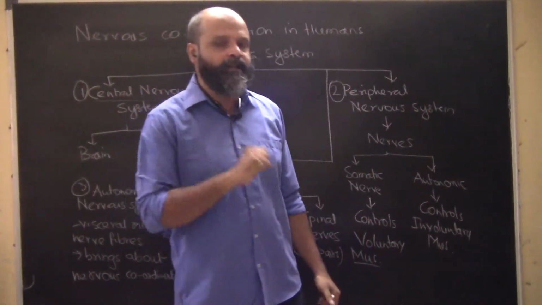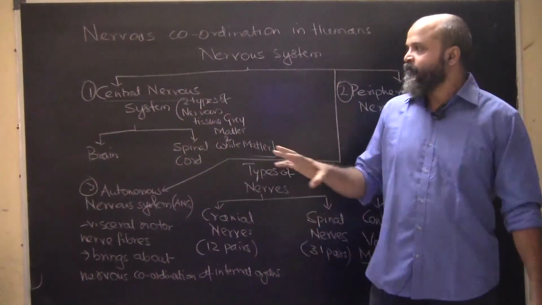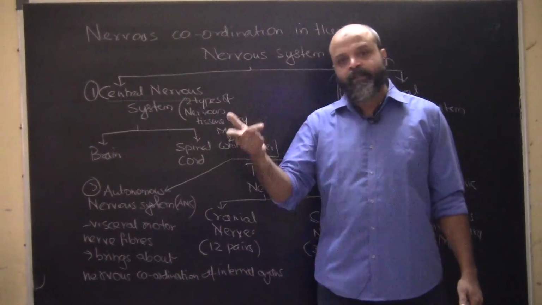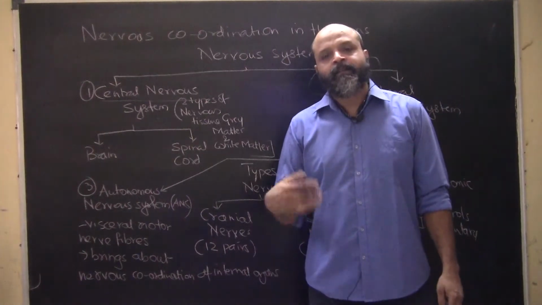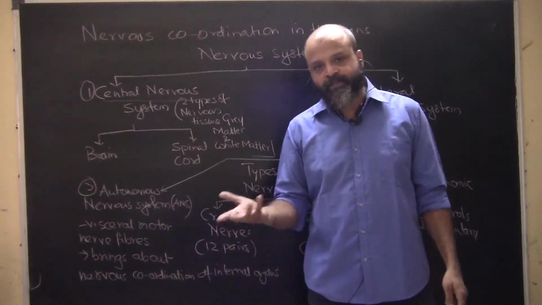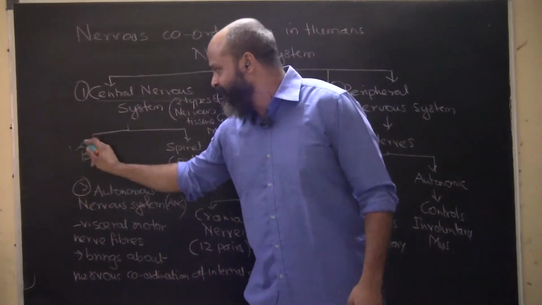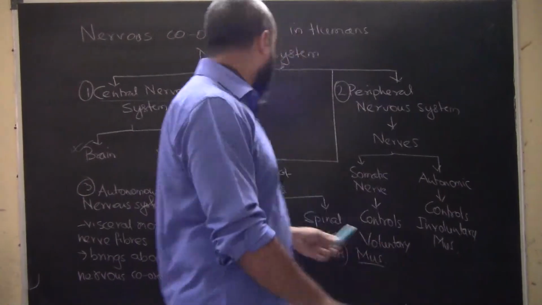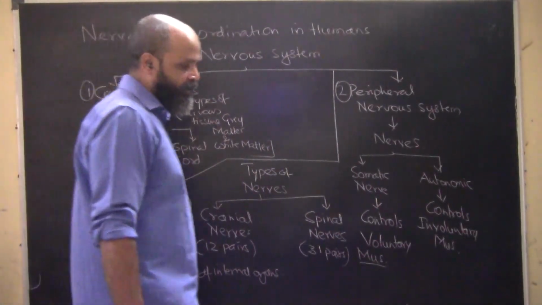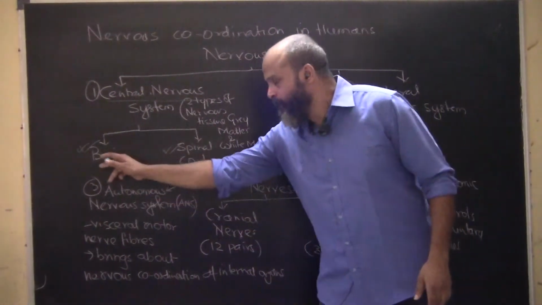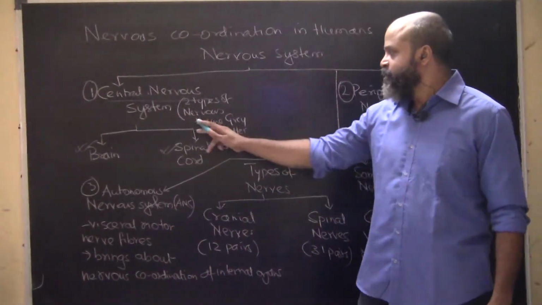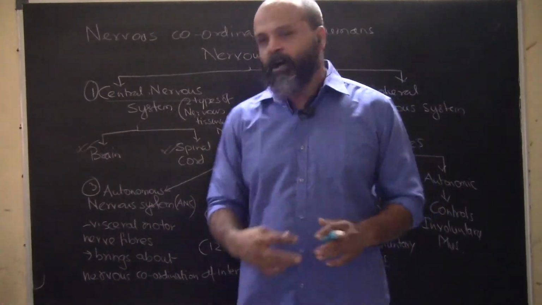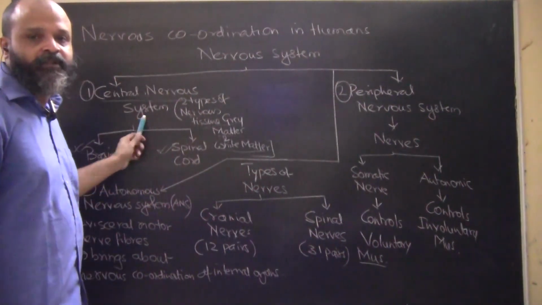Let's come to the crux of the nervous system. It is basically made up of the brain and spinal cord. Whenever we talk about the nervous system, the first thing that comes to mind is that coordination arises from the brain. So the brain and spinal cord are the key things in the central nervous system. The nervous tissue is made up of gray and white matter, which we will consider later.